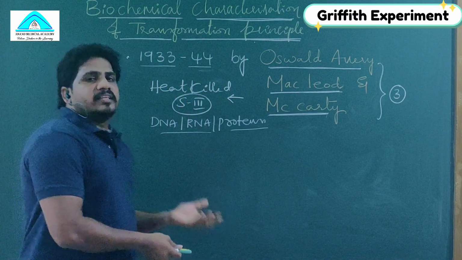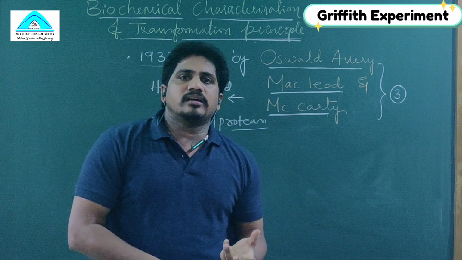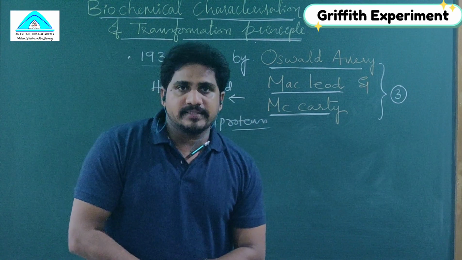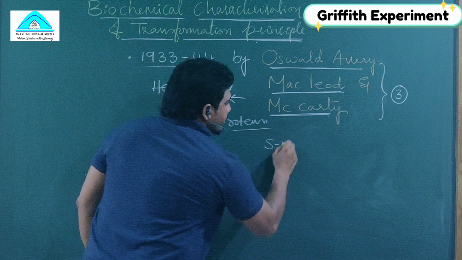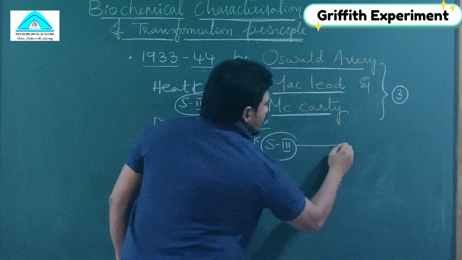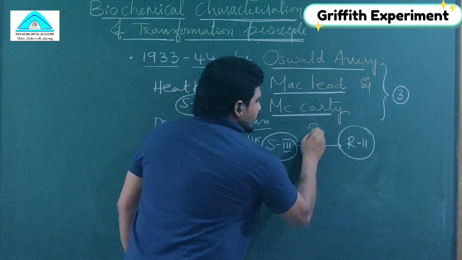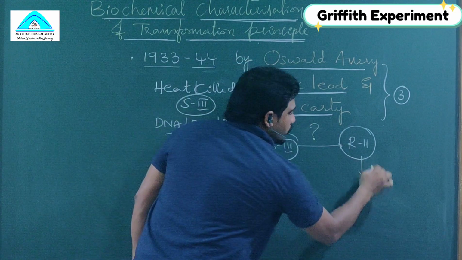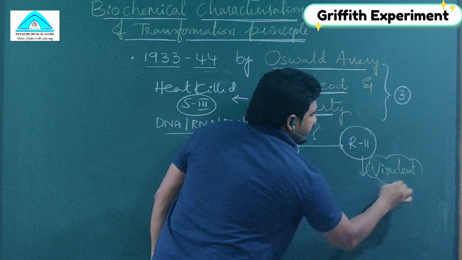But unexpectedly, in step 4, when heat-killed S3 and the non-virulent R2 were injected together, unexpected death happened to the mice. So what exactly was transformed from heat-killed S3 to R2, and made the R2 virulent? That is the question. On this they have worked.